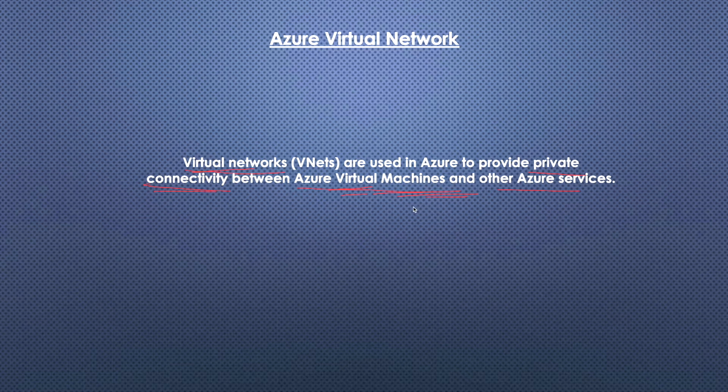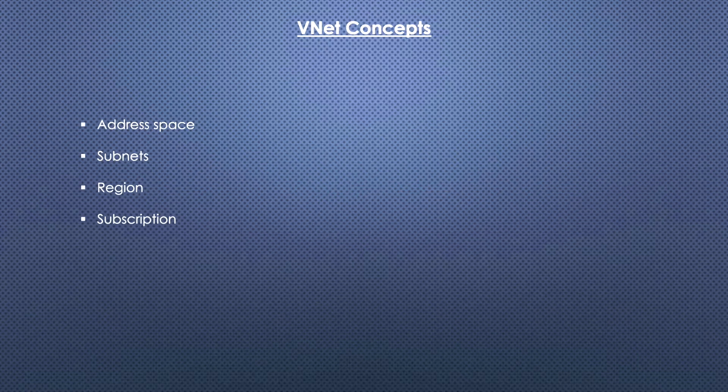So I hope you understand that a virtual network is totally securing all the connections between our own resources. Nobody outside of the virtual network can connect to any resource provisioned inside this virtual network unless we allow them to connect. Okay, let's go to the next point. Let's discuss some basic concepts in VNet: what is address space, what are subnets, what is region, and the subscription. Let's discuss it in just a second.